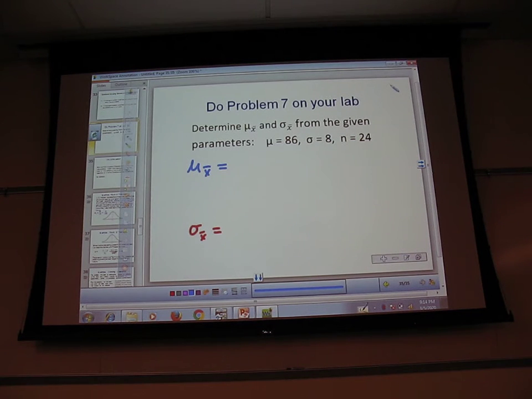All right, so our mu x bar is just mu. So what is that? 86. Our sigma x bar is sigma over square root of n, which is 8 over square root of 24, which you guys said was what? 1.63. Okay, sounds good. That works.